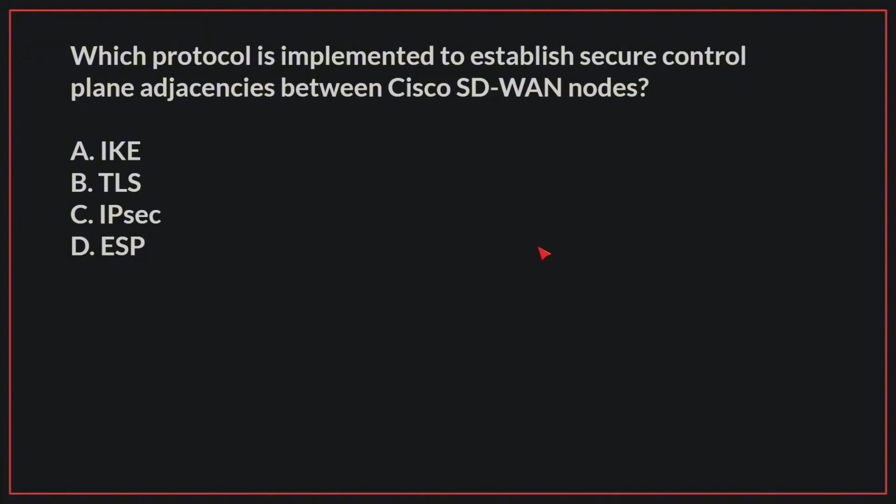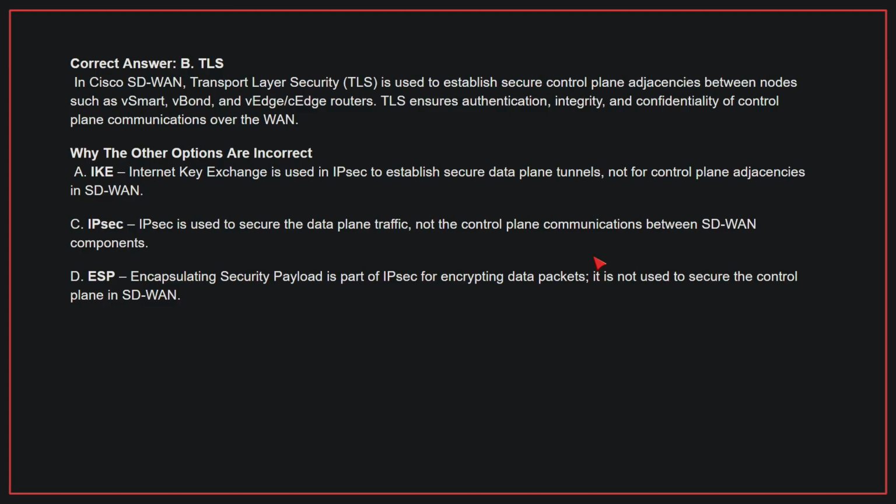Which protocol is implemented to establish secure control plane adjacencies between Cisco SD-WAN nodes? The correct answer is B. TLS. In Cisco SD-WAN, Transport Layer Security is used to establish secure control plane adjacencies between nodes such as vSmart, vBond, and vEdge routers. TLS ensures authentication, integrity, and confidentiality of control plane communications over the WAN.